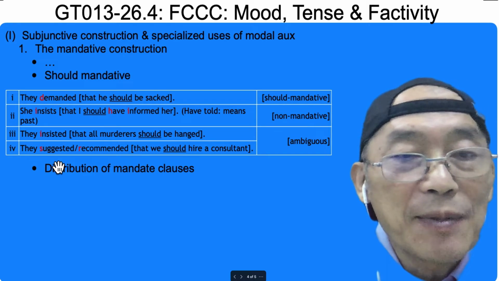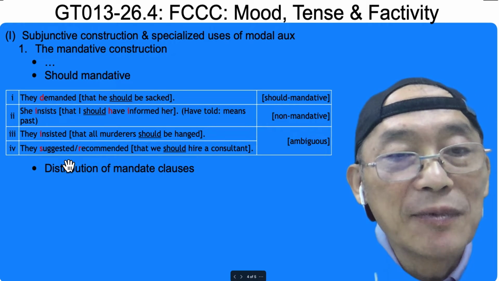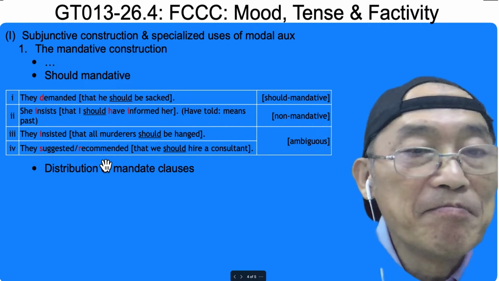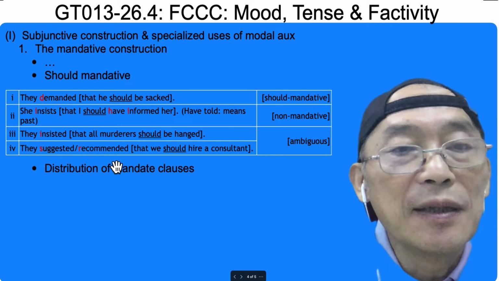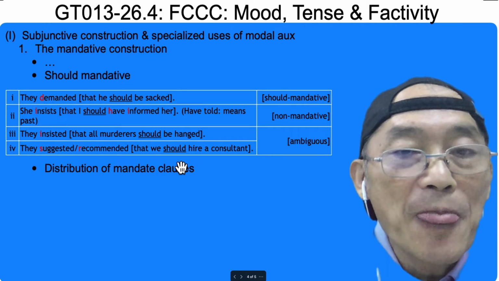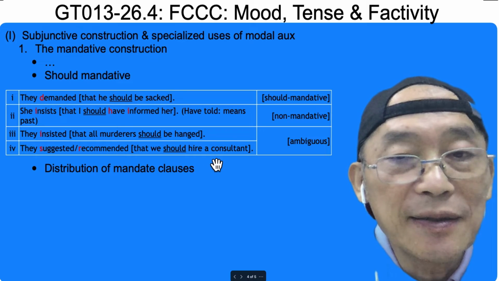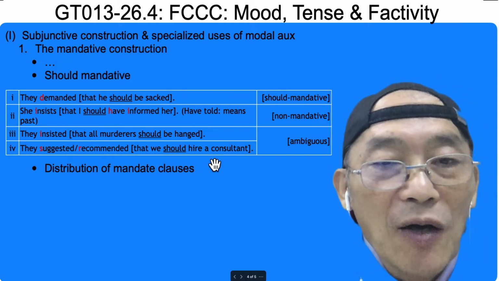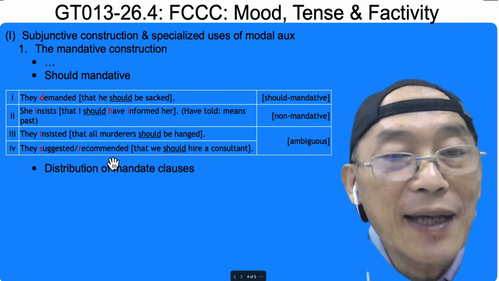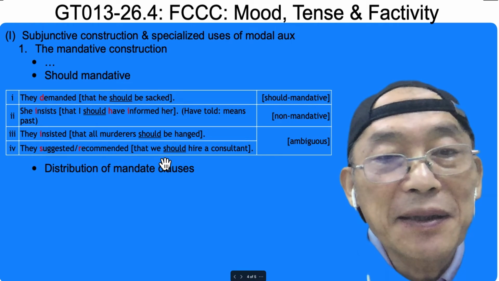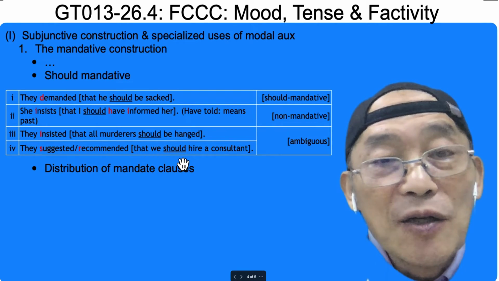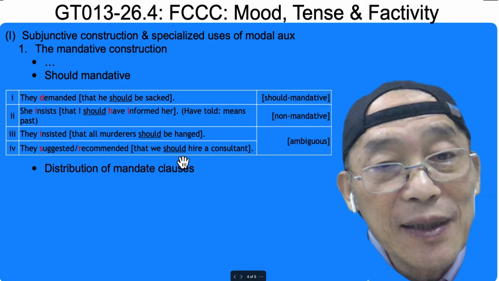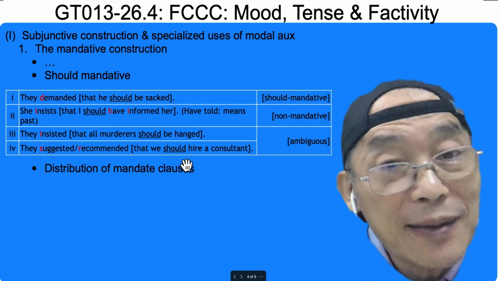How about this one? Suggested, recommended, can take both mandative or non-mandative. So let's check. Should hire. Okay, mandative. Sorry, past tense. This can be treated as past tense.